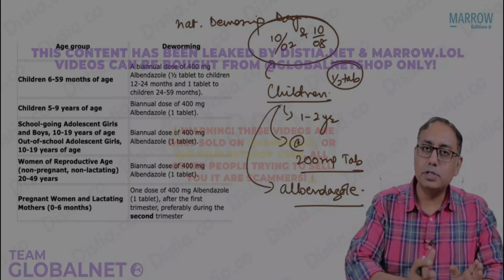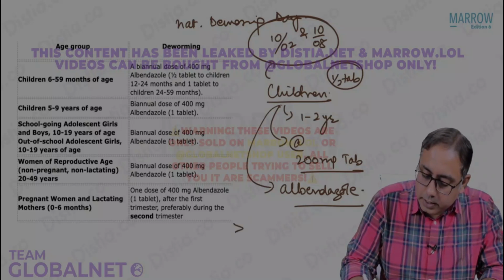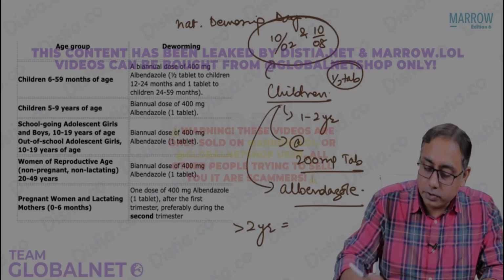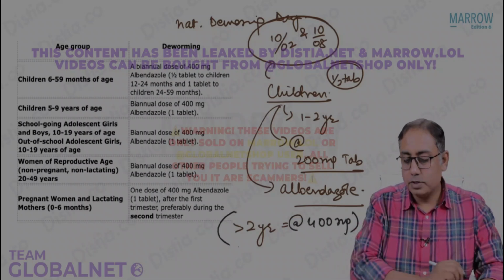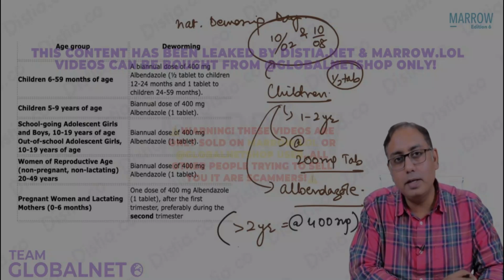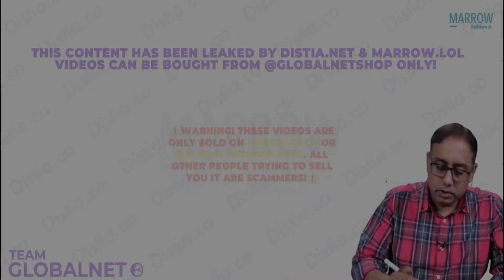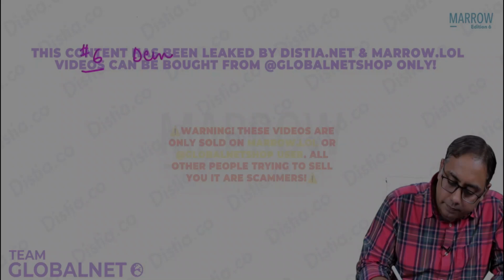In case the person is more than 2 years, any age, then the drug albendazole is given at the dose of 400 milligrams tablet. So more than 2 years, it is 400 milligrams. Less than 2 years, it is 200 milligrams. So that was your point number 6. We were talking about deworming.